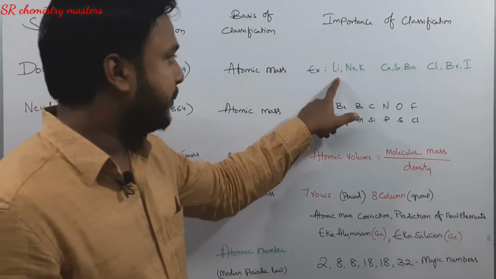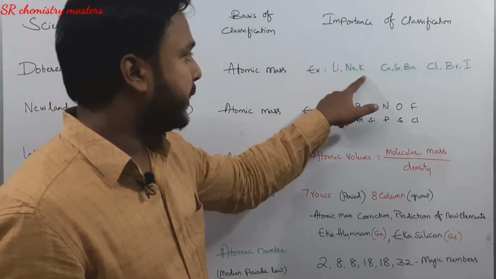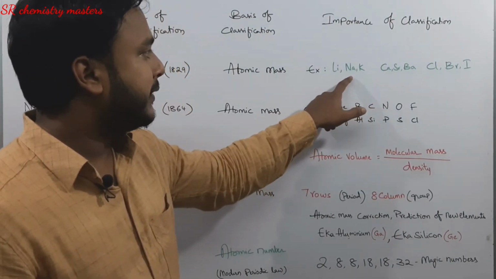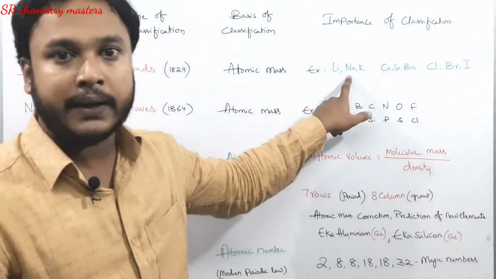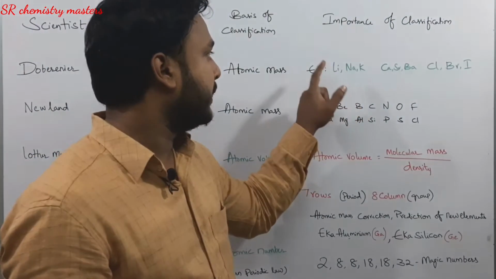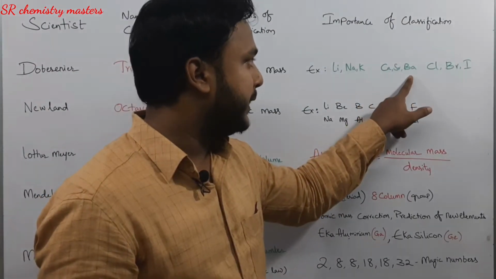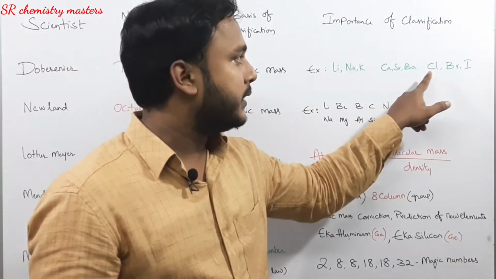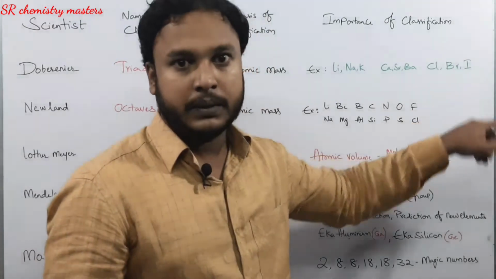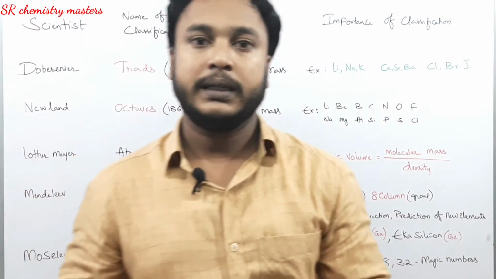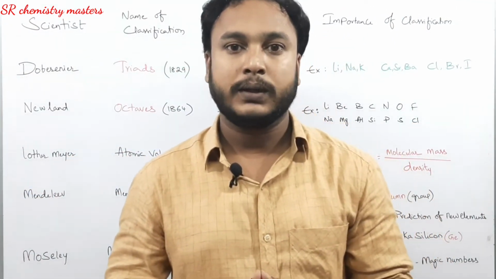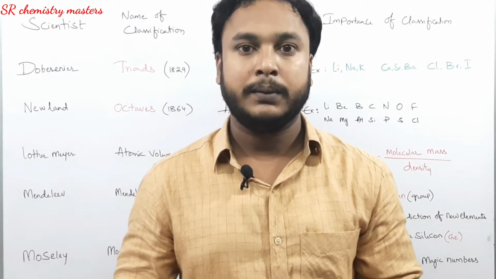If we see the example, lithium, sodium, potassium: the atomic mass of sodium is equal to the average of the atomic masses of lithium and potassium. Similarly, calcium, strontium and barium, and the last one is chlorine, bromine, iodine. But the defect of Dobereiner's classification is that he did not classify all the elements available by that time.